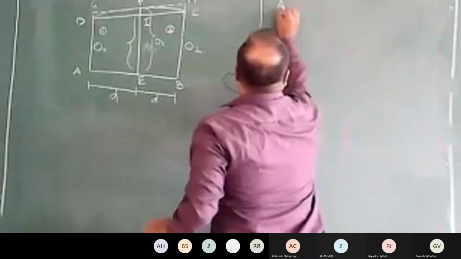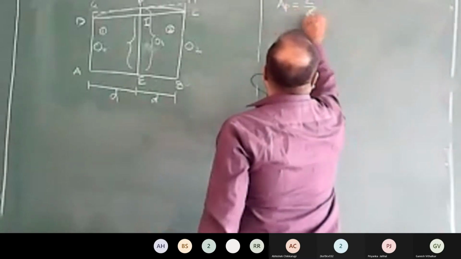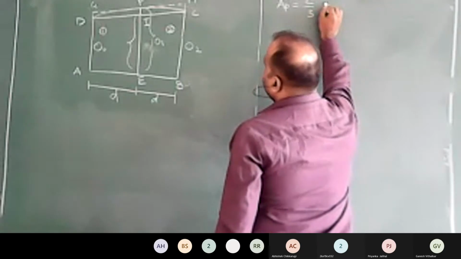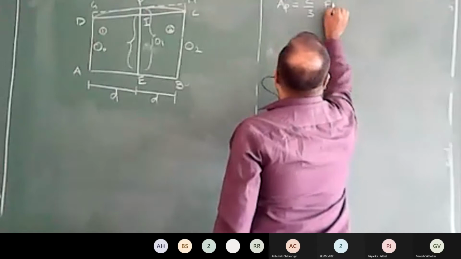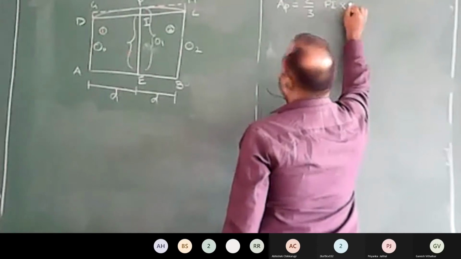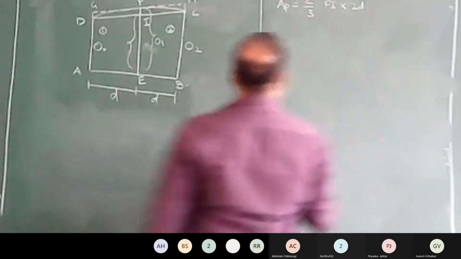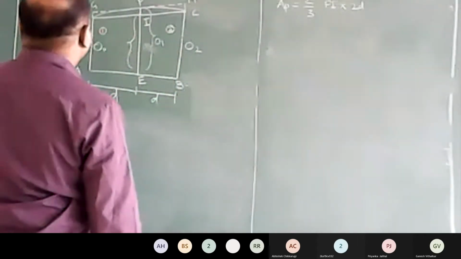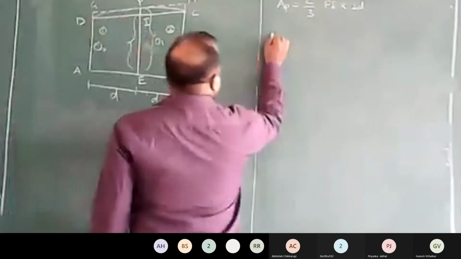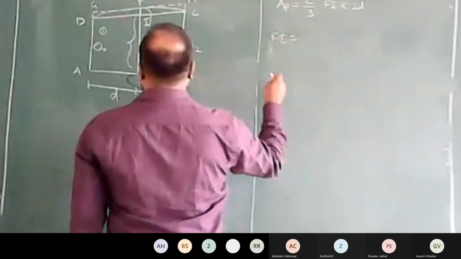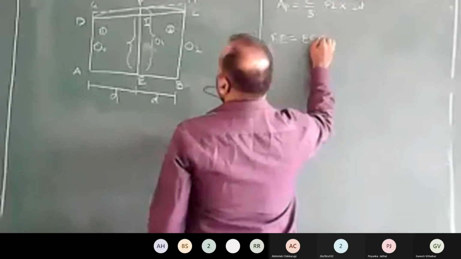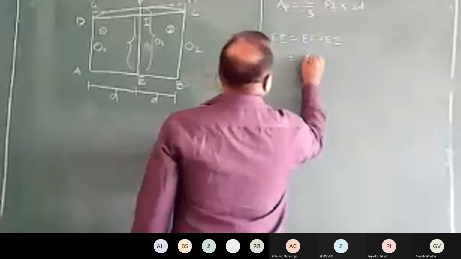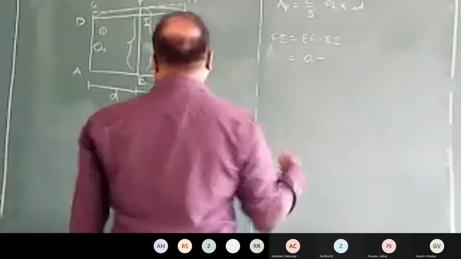Okay, your area of parabolic portion is 2/3 times of area of parallelogram, and your area of parallelogram is equal to Fi multiplied by 2d, whereas Fi can be written as Ef minus Ei, whereas Ef is O1 minus your Ei.